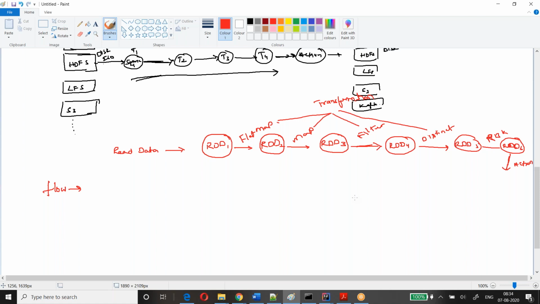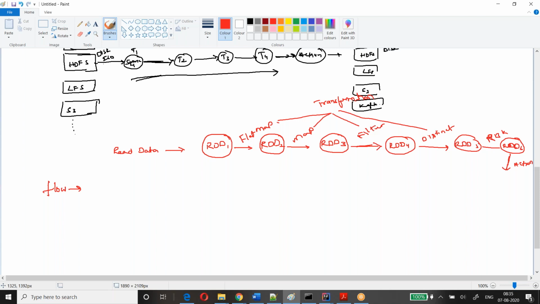Then convert into a physical plan after applying the optimization. After that it will go to the execution. Correct? So same here also.